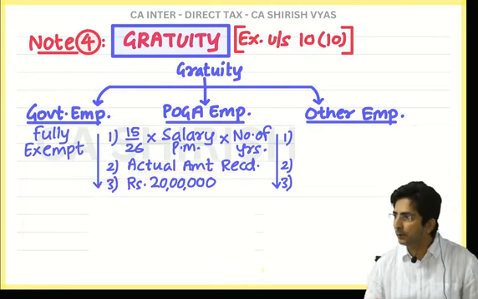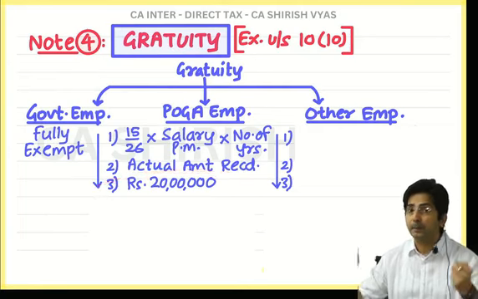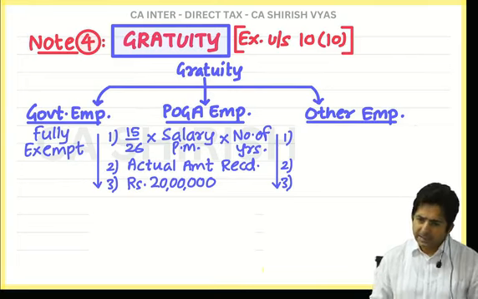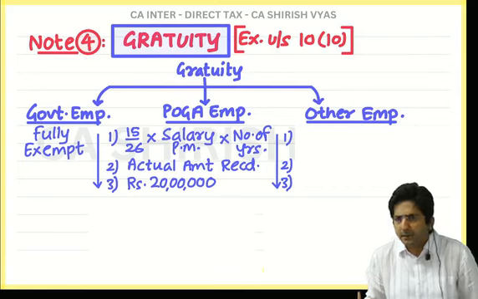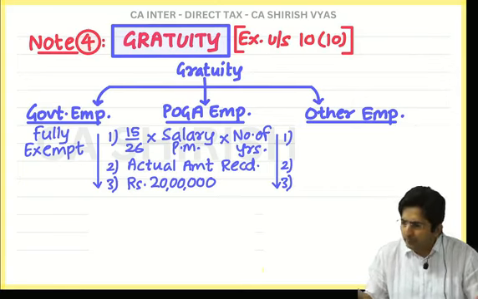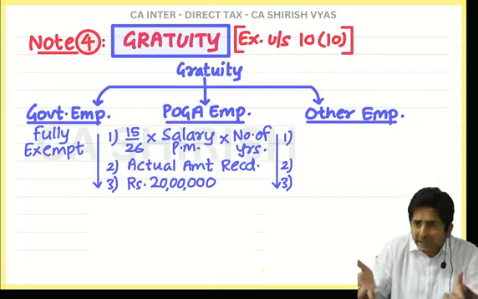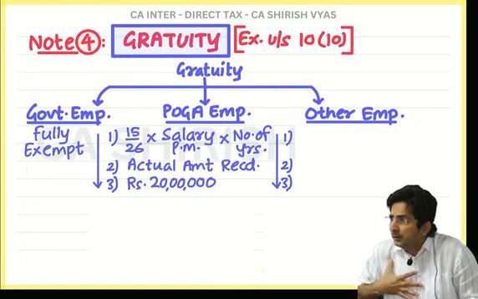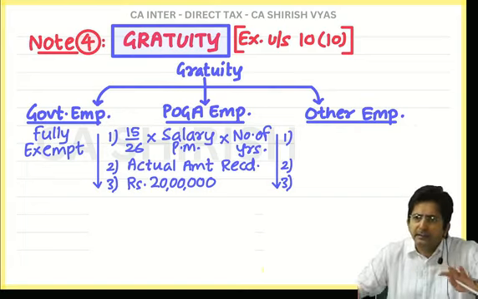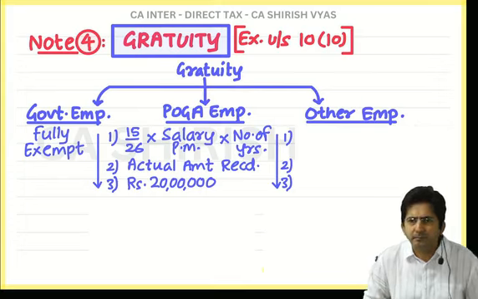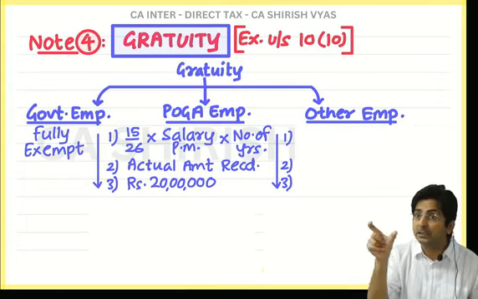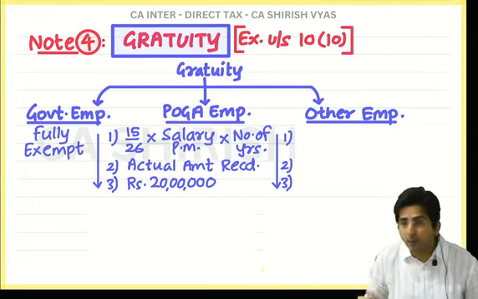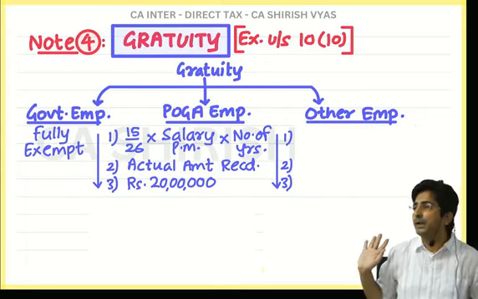The logic of 20 lakhs is that sometimes as per the Payment of Gratuity Act, a huge amount comes as your right. The Income Tax Department feels that whatever is your right, if you receive that much, we will exempt it, but it should not be more than 20 lakhs, because we also have a budget. If we exempt everything, how will we get the tax to run the country? That is why the Finance Ministry announces the budget. Here, their budget is: maximum 20 lakhs we can exempt.